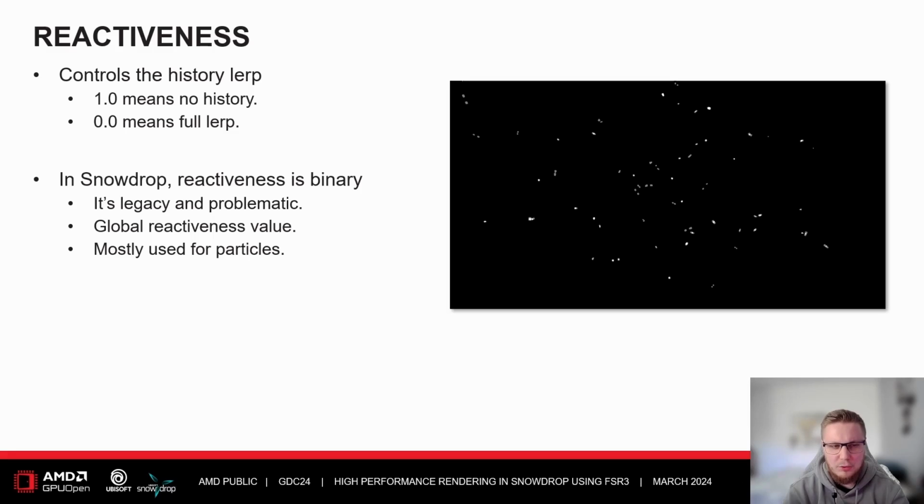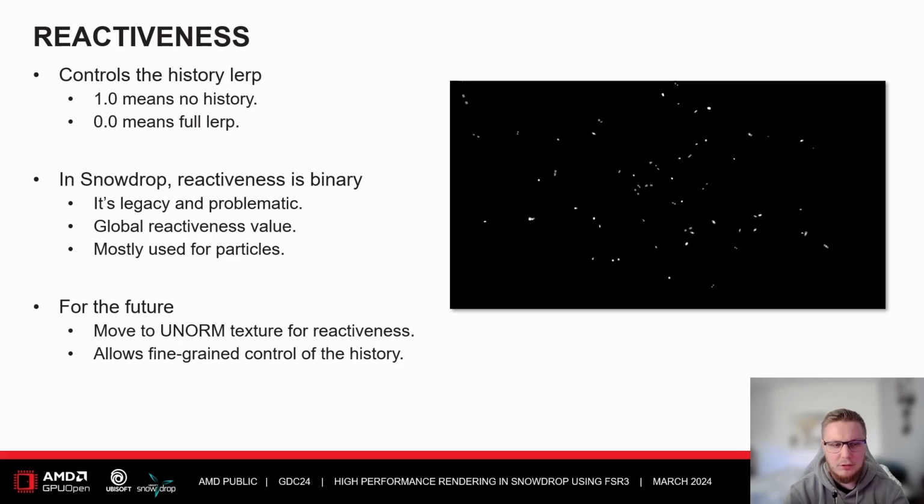It is a legacy approach, and it's somewhat problematic for certain parts of FSR, and therefore we provide a global reactiveness value that we use in place where we have marked pixels. This works for us because reactiveness is mostly used for particles and not a lot of other things. But this is actually changing a bit, so for the future we want this texture to move to a full UNorm texture so that we get finer grain control over the history.